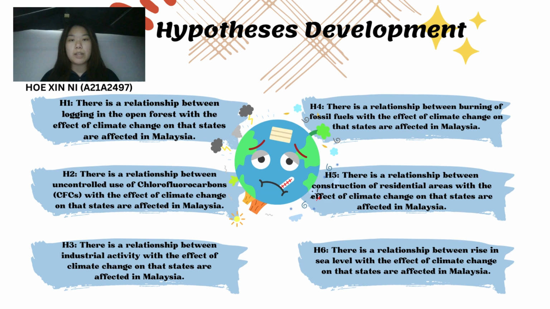For hypothesis development, there are 6 hypotheses that we conclude in this topic, which is there is a relation between logging in the open forest, uncontrolled use of chlorofluorocarbon, industrial activity, burning of fossil fuels, construction of residential areas, rise in sea level with the effect of climate change in the states affected in Malaysia.